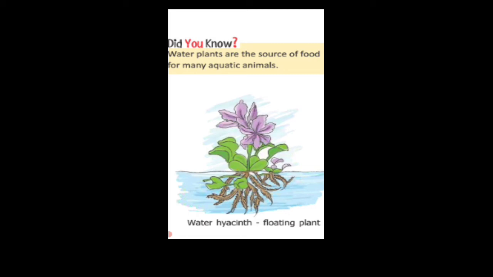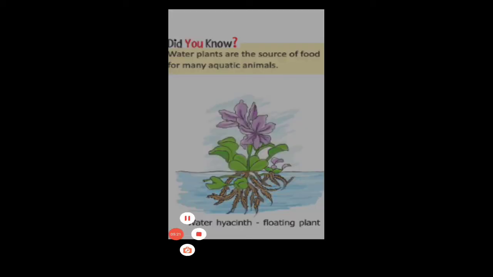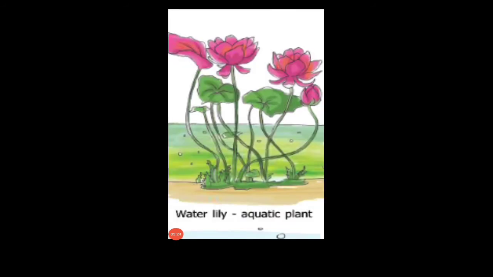Stems are reduced and roots are not well developed in these plants, and the leaves of these plants have a thick waxy coating.